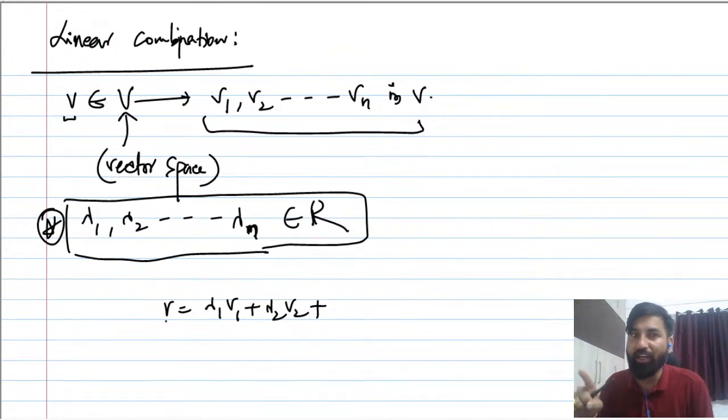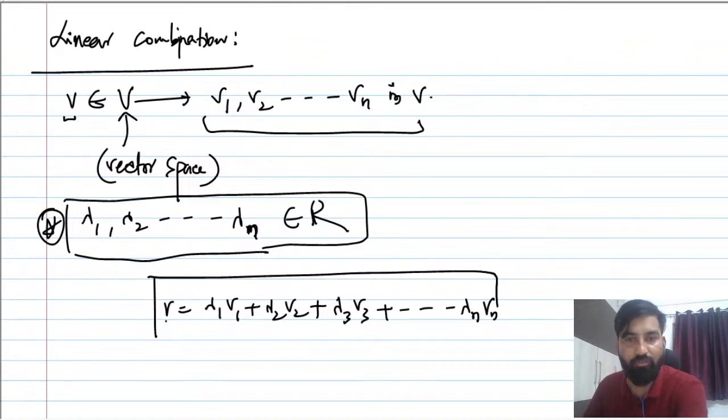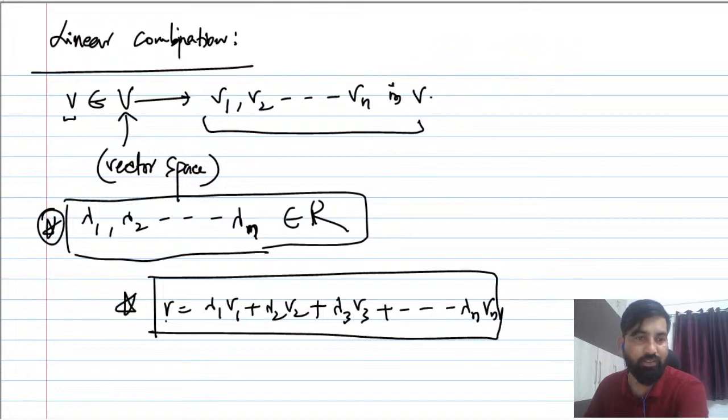If you're not able to write, it means that vector does not belong to that same vector space, remember this. So v equals lambda1 v1 plus lambda2 v2 plus lambda3 v3 plus and so on lambda n vn. This is the meaning of linear combination of vectors.